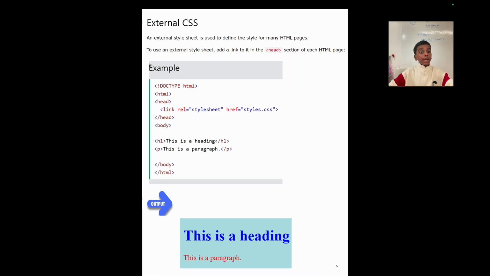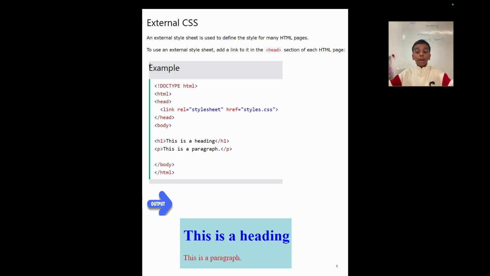External CSS. An external style sheet is used to define the style for many HTML pages. To use an external style sheet, add a link to it in the head section of each HTML page. As you see in our example here, I put a head tag and it has the link element, which has the rel attribute. The rel attribute means relationship. So I gave it the value stylesheet.